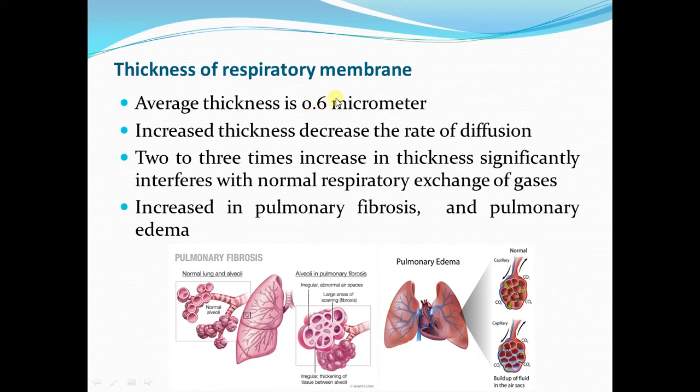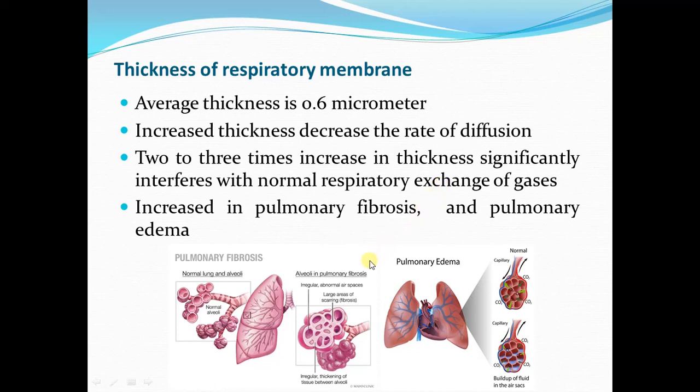Now, this ensures the rapidity of gas exchange, but some pathological conditions can cause increase in the thickness of respiratory membrane. So, increased thickness of respiratory membrane decreases the rate of diffusion, and 2 to 3 times increase in the thickness of respiratory membrane will significantly interfere with normal respiratory exchange of gases. Now, pulmonary fibrosis and pulmonary edema are the two conditions in which the thickness of respiratory membrane is increased.